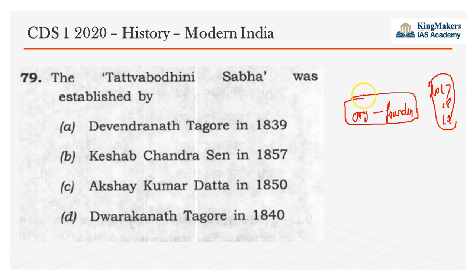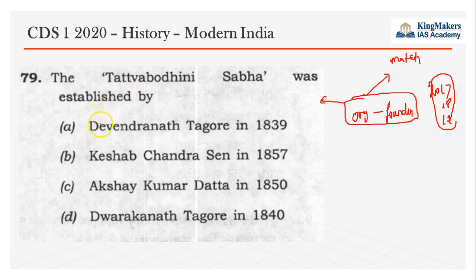So most of the questions were in two forms, either in the match the following, or which of the following are correctly matched, or in the form like this. They are giving the name of the organization and asking the founder, or they are giving the name of the founder and asking the organization. So in this model they are asking. You can take the Spectrum book, and on the last page of the Spectrum book they have given the list. You just memorize the list.